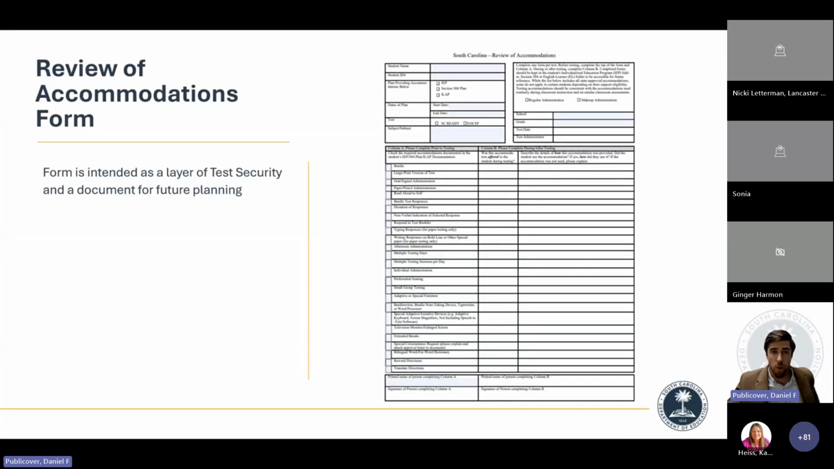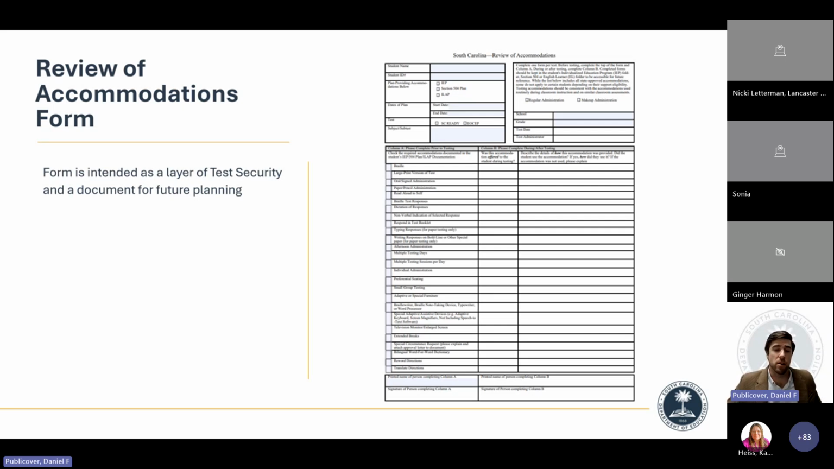The intent of this form is a layer of test security as well as future planning for IEP meetings. So the number one test security violation is not providing accommodations on test day. This form is aimed to combat that. And I'm going to break down how it's presented or how it's prepared. But there is one form per student per test.